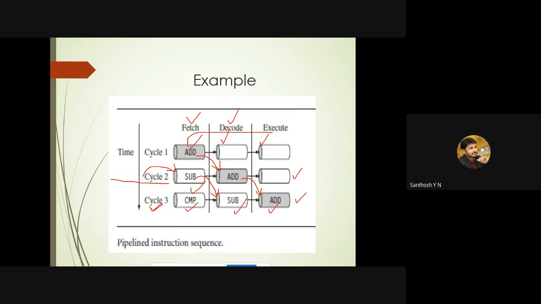Only after completing all three stages would it go to the subtraction: fetching, decoding and execution. Likewise, it would be very time consuming if the pipelining concept were not followed. This is the importance of pipelining.